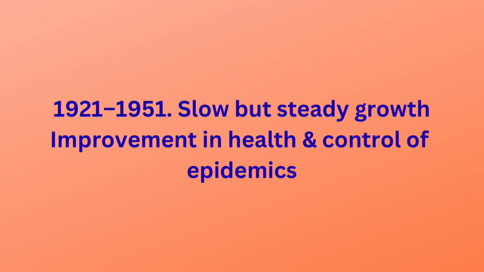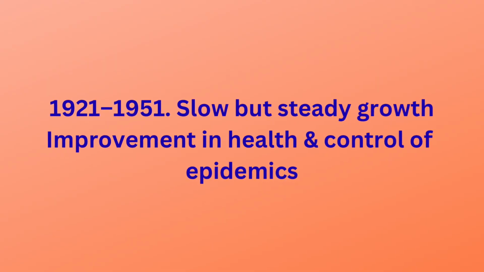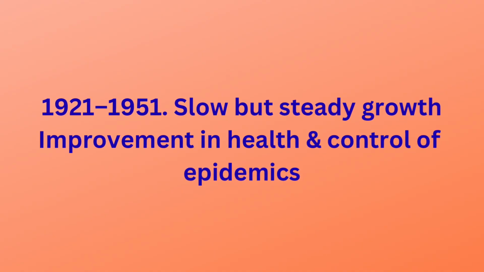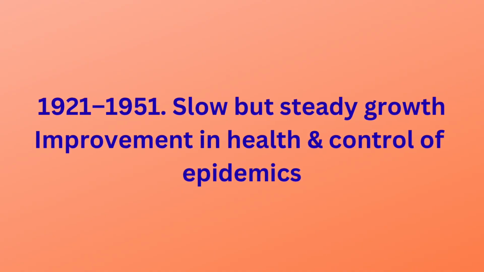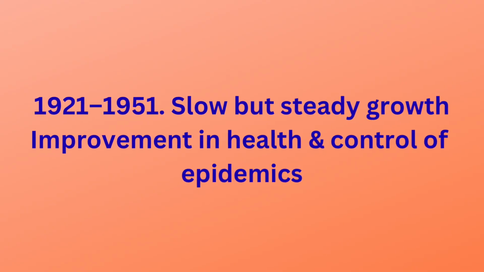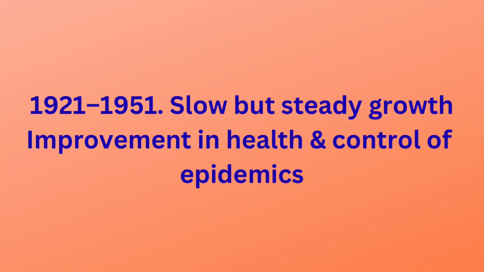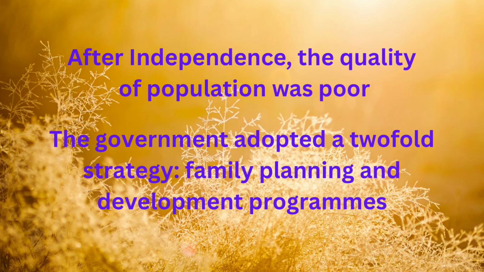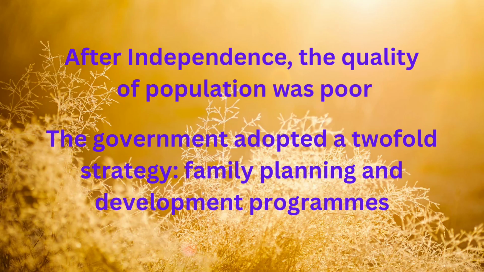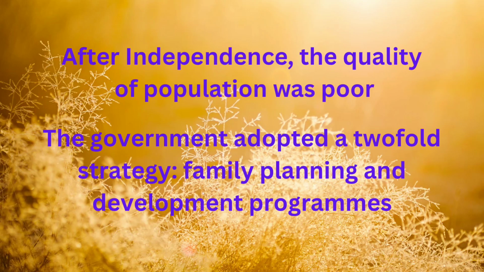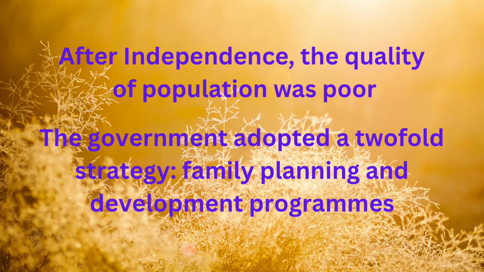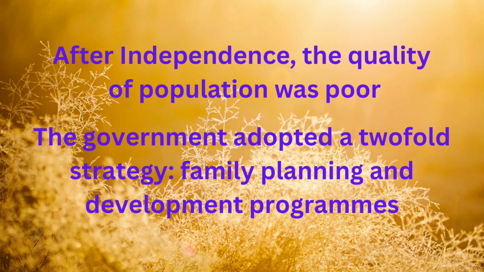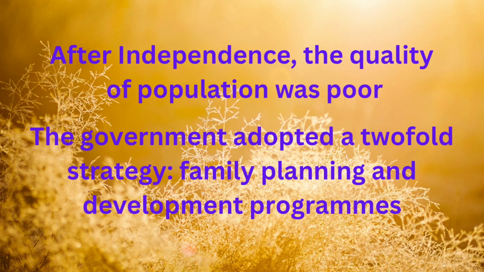From 1921 to 1951, medical facilities, sanitation, vaccination, and food supply improved. As a result, the death rate began to fall and population started increasing steadily. However, after independence, the quality of population was poor. There was illiteracy, unemployment, and poverty. The government adopted a twofold strategy. Family planning programs were introduced to control population growth, and development programs were launched to improve the quality of life.